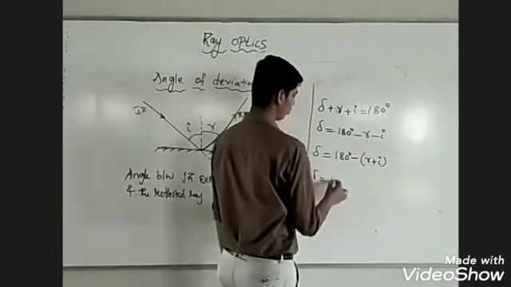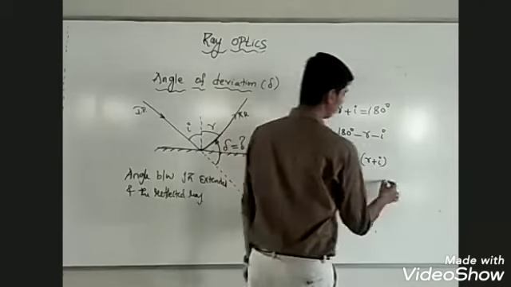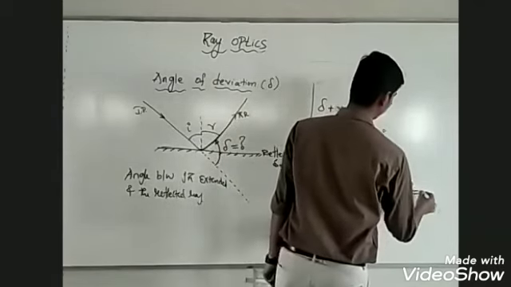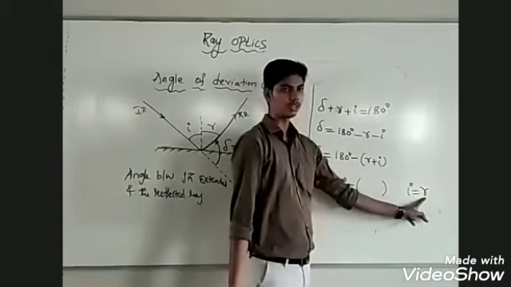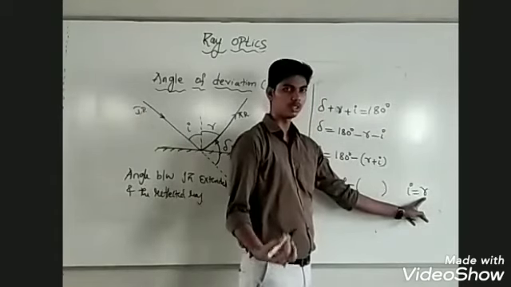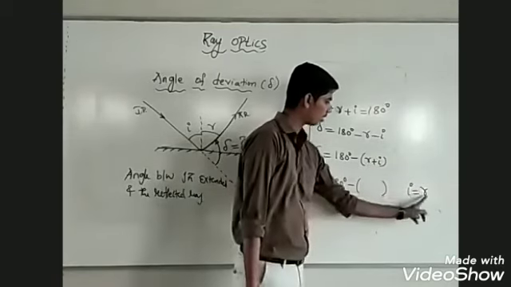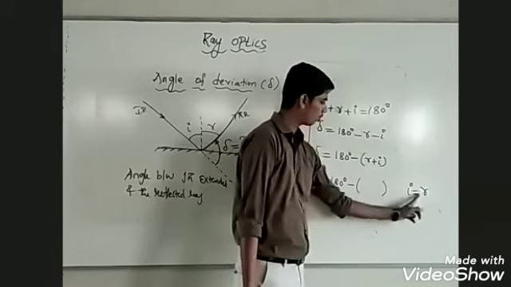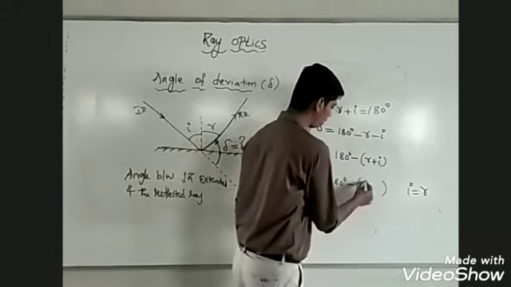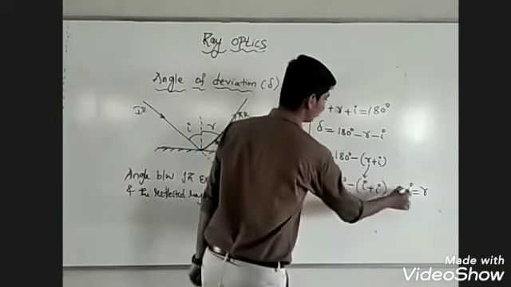Delta is equal to 180 degrees minus, see, in case of reflection, the angle of incidence will always be equal to the angle of reflection. Whatever the angle of incidence is, the angle of reflection is the same. So r is equal to i. In place of r I substitute i, so i plus i.